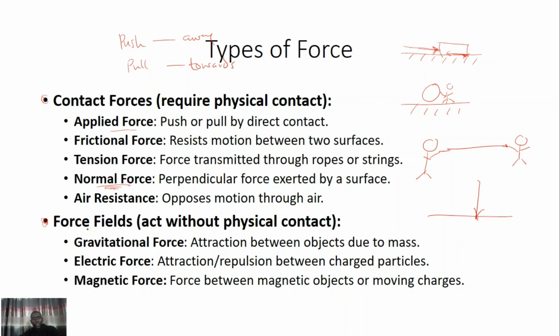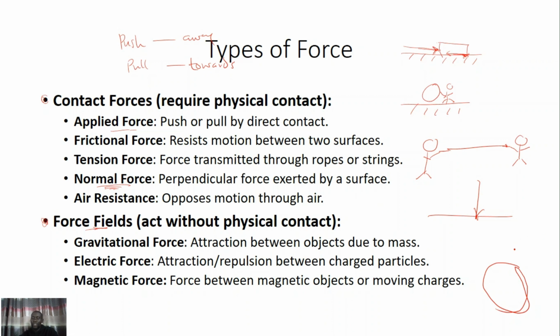Now to the force fields. The type of force that doesn't require contact between the source of the force and the body on which it is acting is called force fields. Examples are given below: gravitational force, which is the force of attraction between the earth and other bodies. The shape of the earth is spherical.